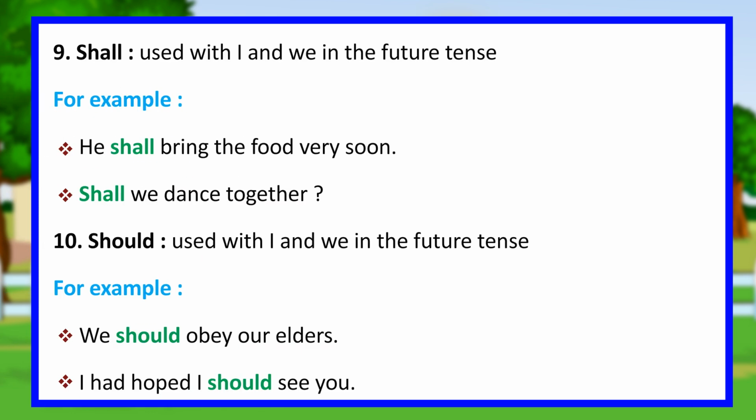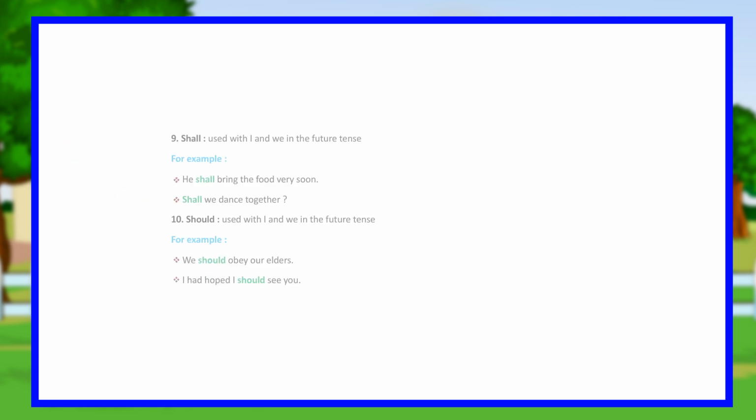9. Shall, used with I and we in the future tense. For example, he shall bring the food very soon. Shall we dance together? 10. Should, used with I and we in the future tense. For example, we should obey our elders. I had hoped I should see you.